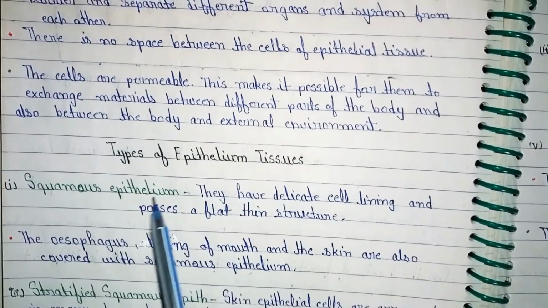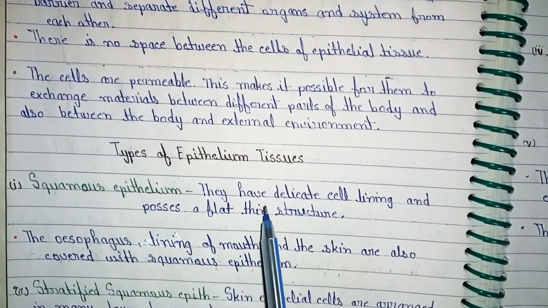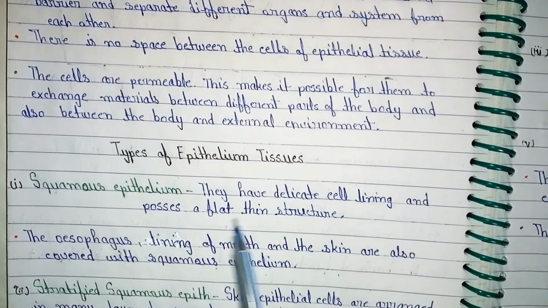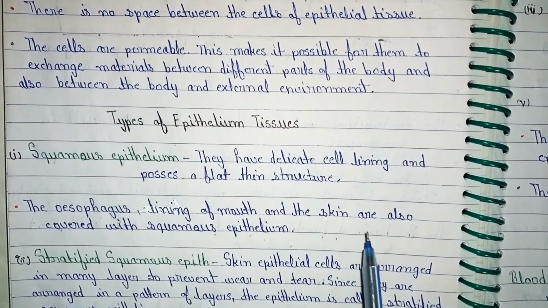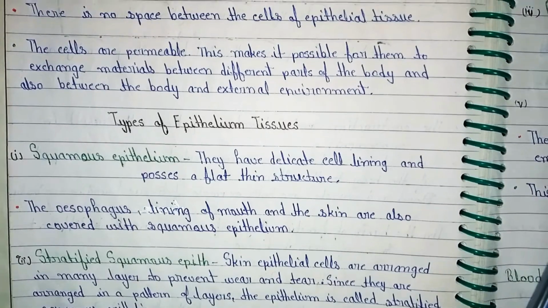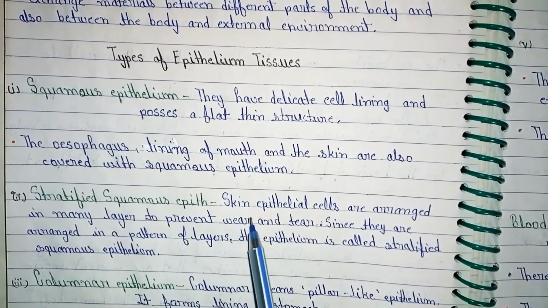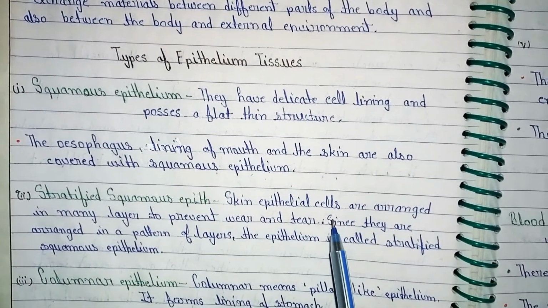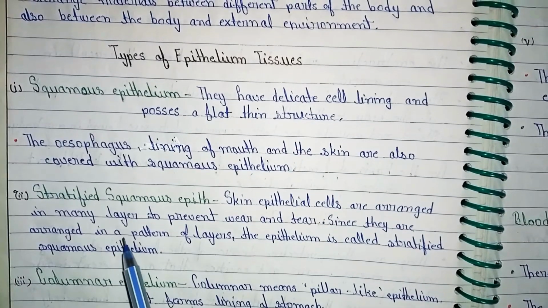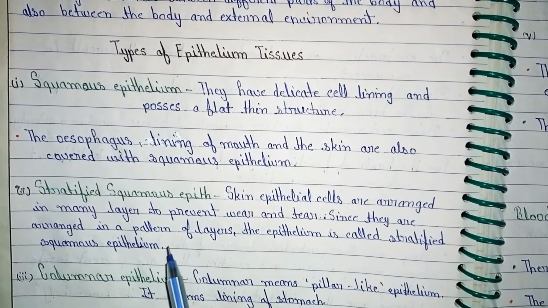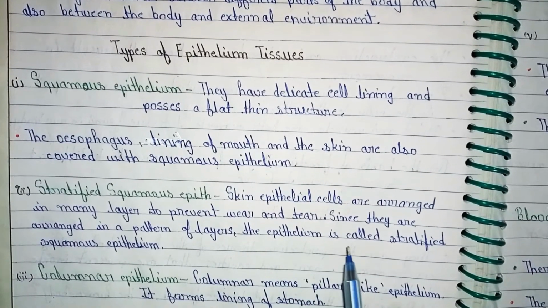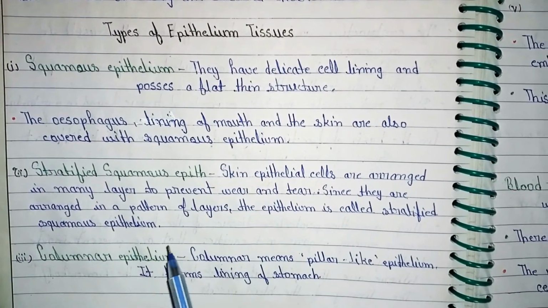Types of epithelial tissue. Squamous epithelium. They have a delicate cell lining and possess a flat thin structure. The esophagus, lining of the mouth and the skin are also covered with squamous epithelium. Stratified squamous epithelium. In skin, epithelium cells are arranged in many layers to prevent wear and tear. Since they are arranged in a pattern of layers, the epithelium is called the stratified squamous epithelium.